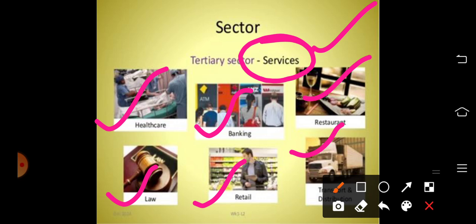Which are the services? Like healthcare, then banking, restaurants, law, retail purchases or retail services, then transport and distribution, then tourism, education, insurance, all these come under the tertiary sector. So these are the three basic, important economic activities.